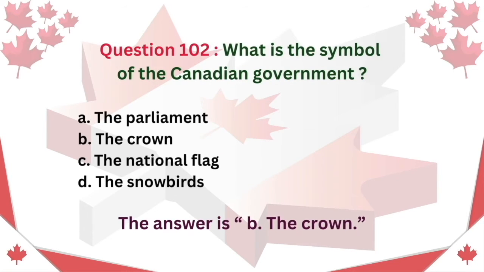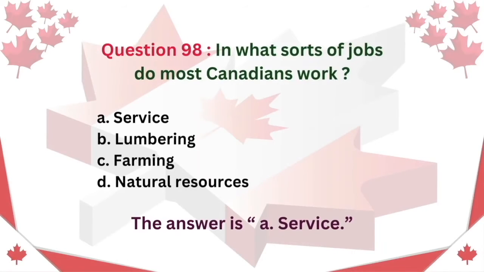Question 102. What is the symbol of the Canadian government? A. The Parliament. B. The Crown. C. The national flag. D. The snowbirds. The answer is B. The Crown. Question 98. In what sorts of jobs do most Canadians work? A. Service. B. Lumbering. C. Farming. D. Natural resources. The answer is A. Service.